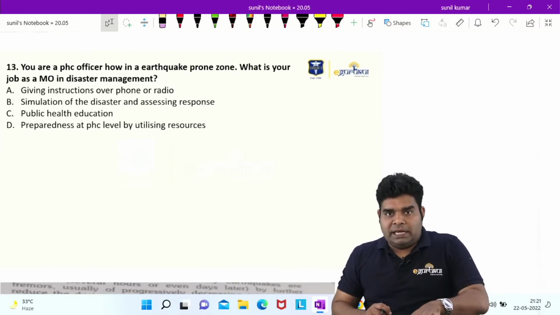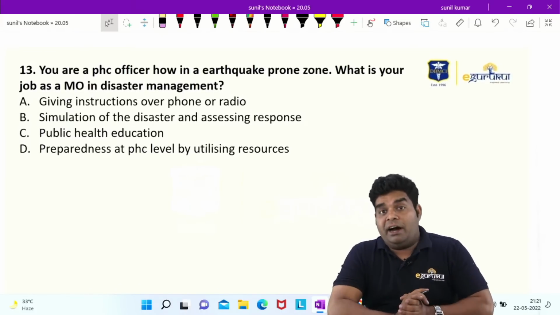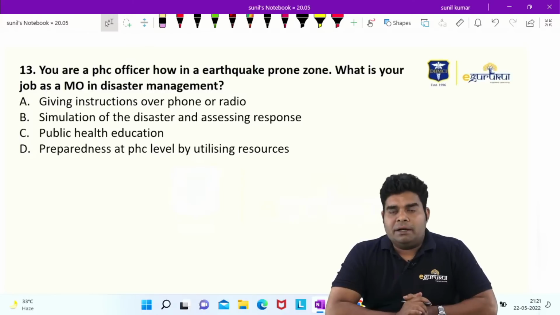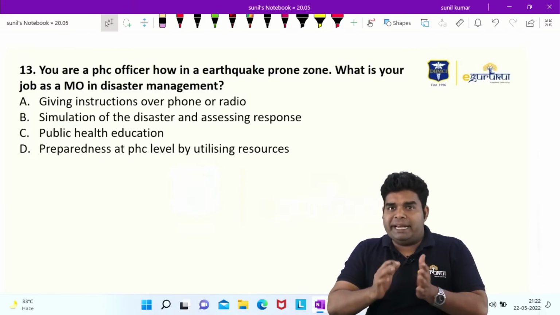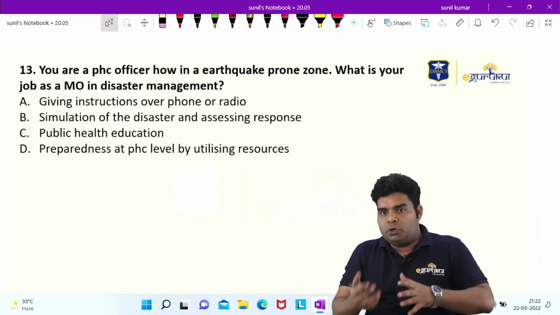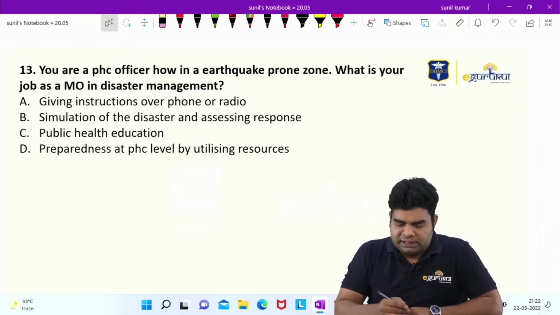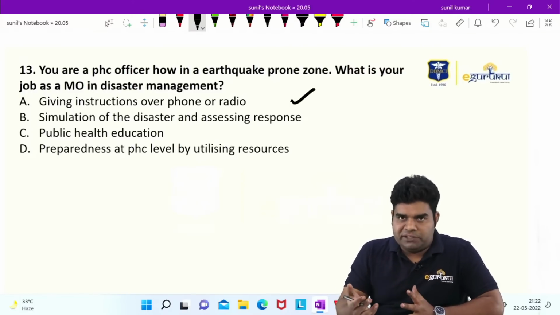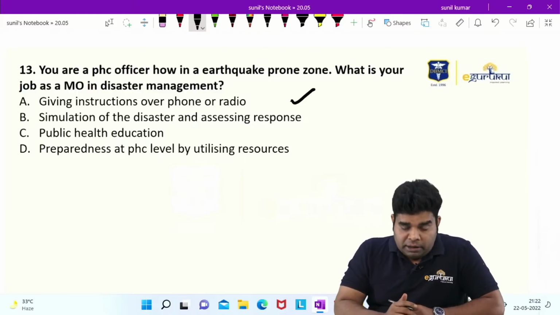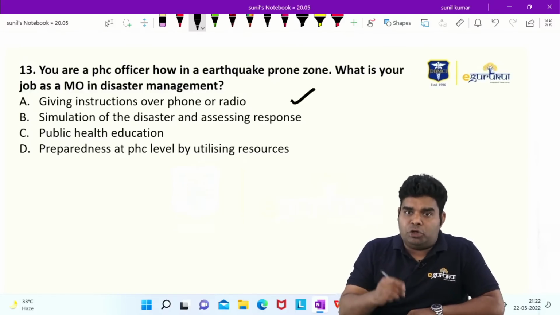Now, this is again a new question. If you are a PHC officer in an earthquake prone zone, what is your job as MO in disaster management? MO means medical officer. What will you do? So give instruction over phone or radio. This is something which is being done. This is not wrong. And you have to give instruction to people over phone and radio. Simulation of the disaster and assessing response. This is something which is written in Park to be done.